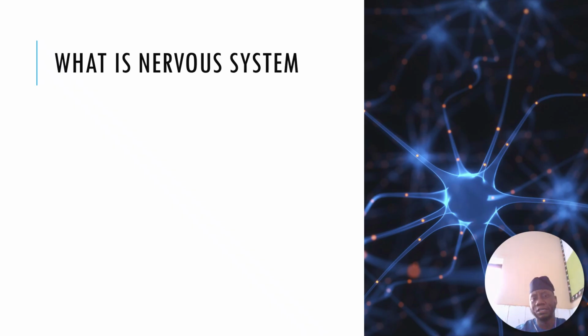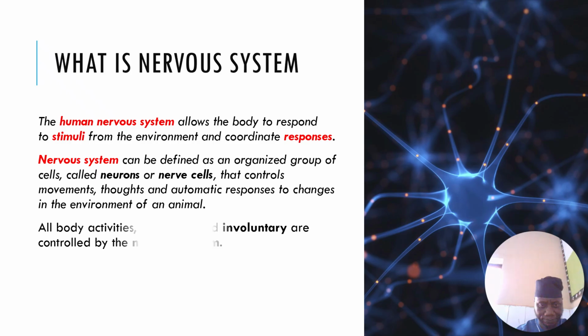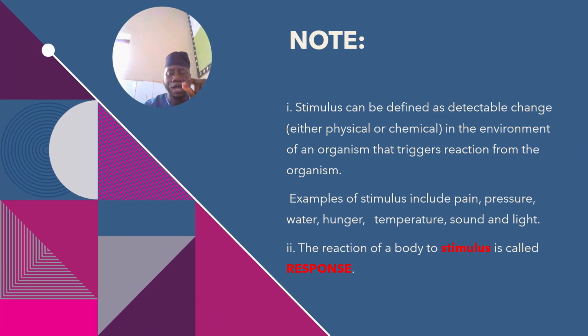The nervous system can be grouped into two categories. We have the central nervous system and the peripheral nervous system.